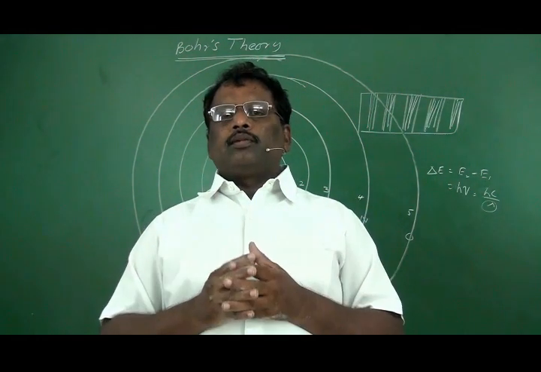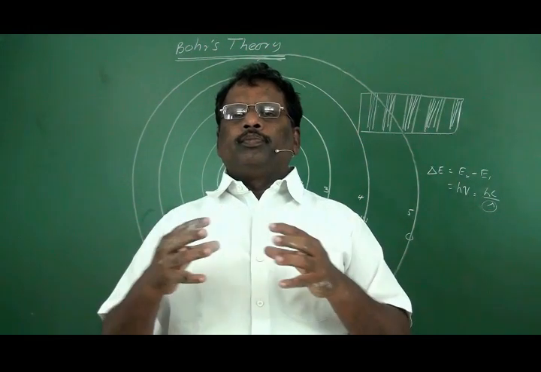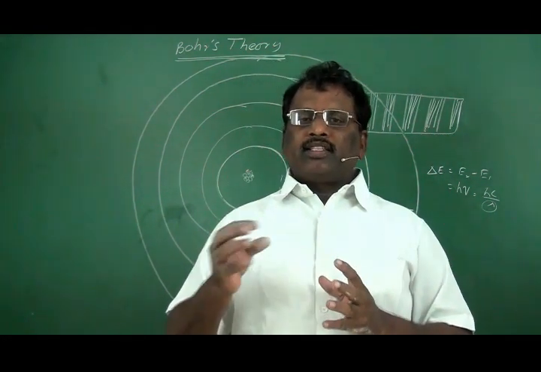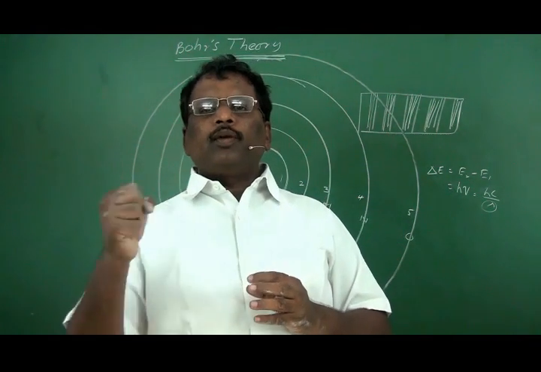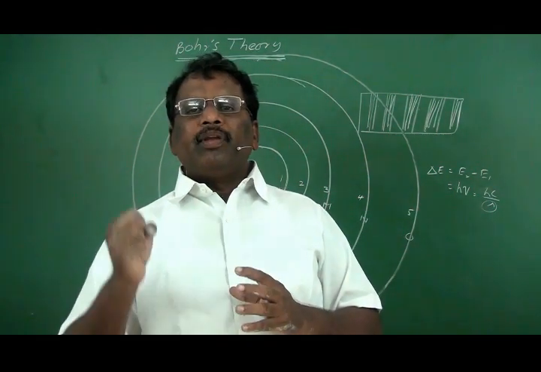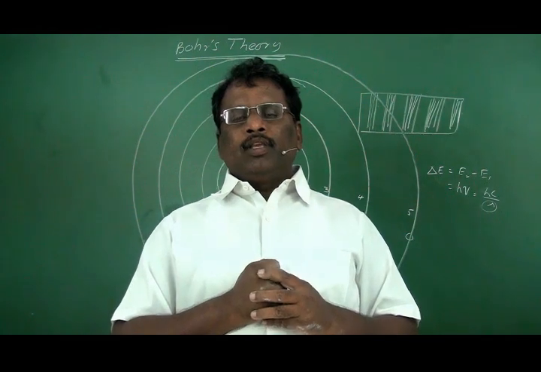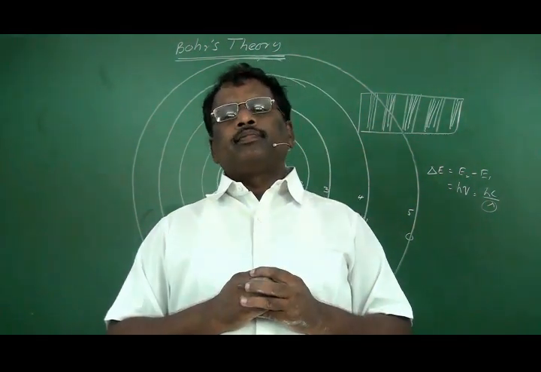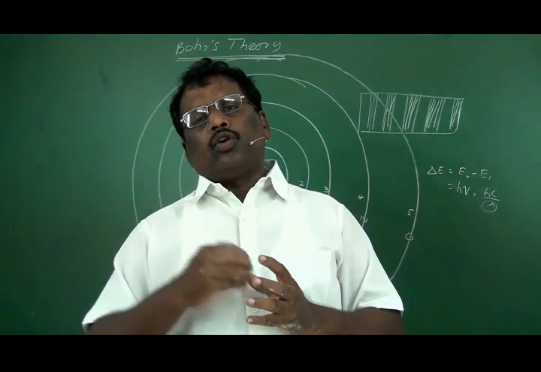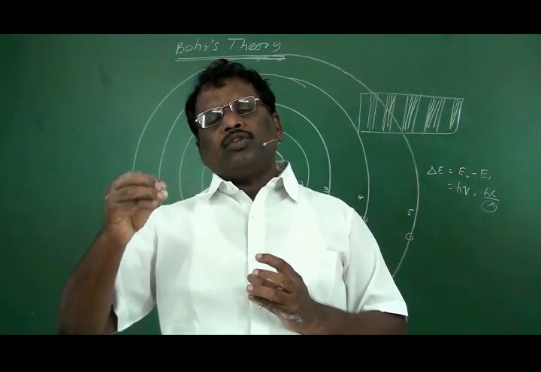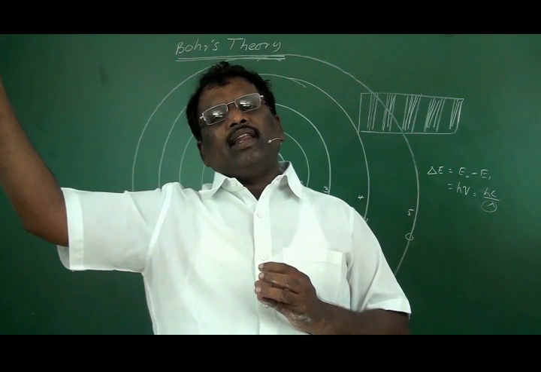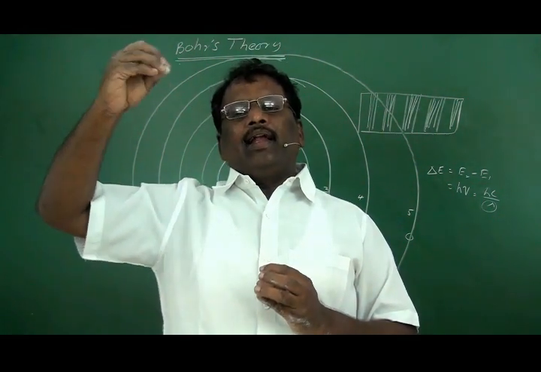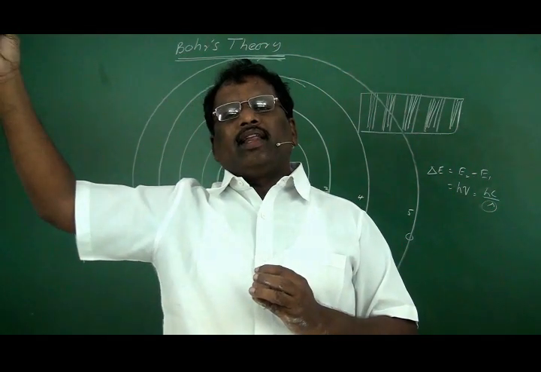Suppose these atoms are exposed to energy. In such cases, the electrons will absorb energy by means of photons. Then the energy of the electron will increase. If the energy of the electron reaches the energy of the next higher energy level, then these electrons will be excited and jump into the next higher energy level.